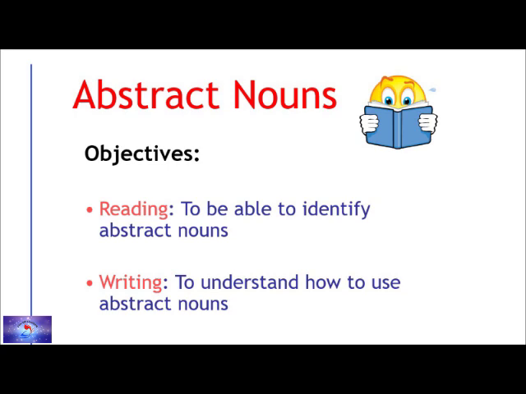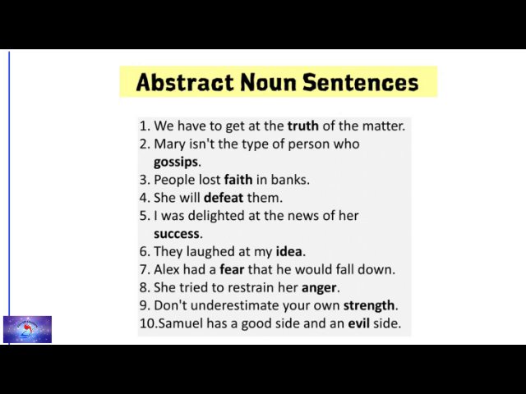Here you are going to learn about the usage of abstract nouns. You should know how to identify abstract nouns. Through this you will understand the identification and the usage of abstract nouns. Let me give you some example abstract noun sentences. We have to get at the truth of the matter. Mary isn't the type of person who gossips. People lost faith in banks. She will defeat them. I was delighted at the news of her success. They laughed at my idea.